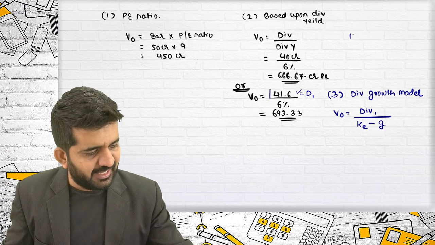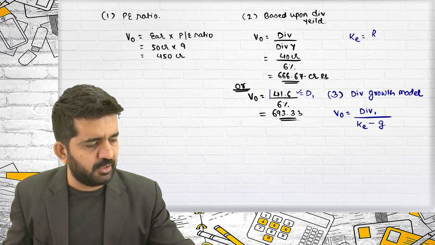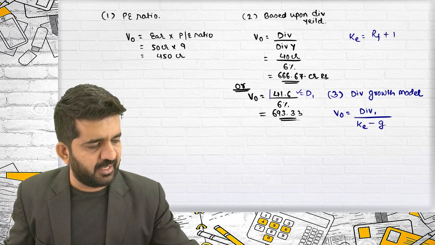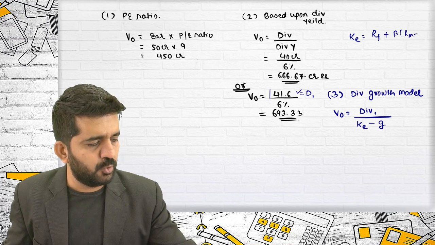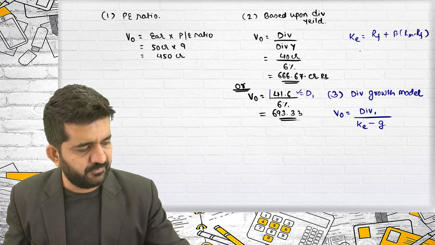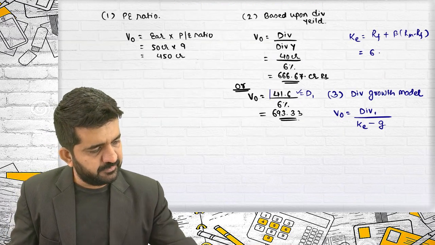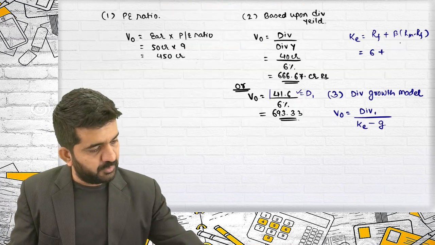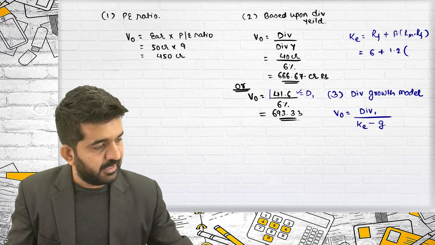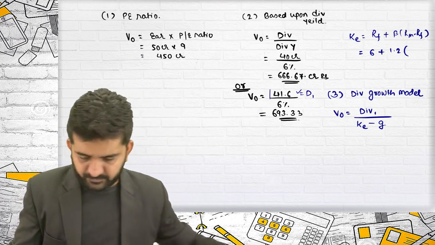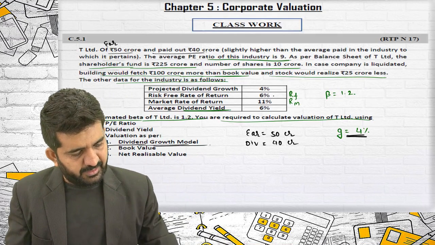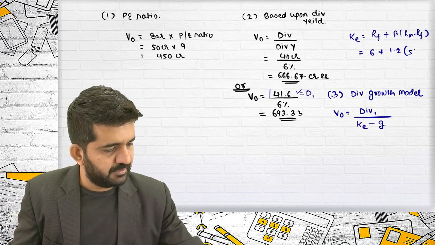We do not have KE. We will be finding out KE by CAPM model: RF plus beta into RM minus RF. Whereby RF is 6% plus beta is 1.2 and RM minus RF is 5%.